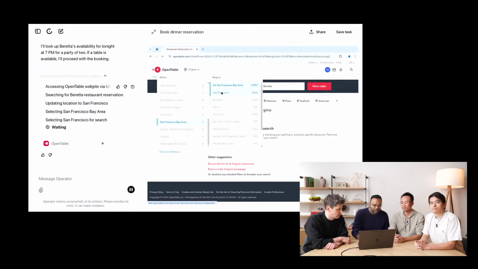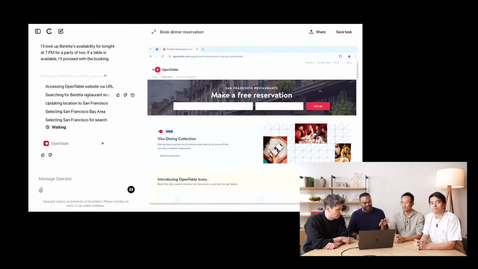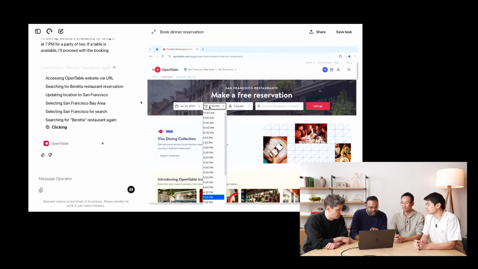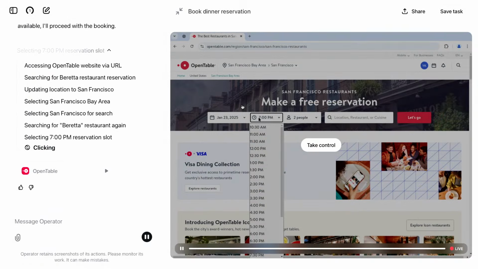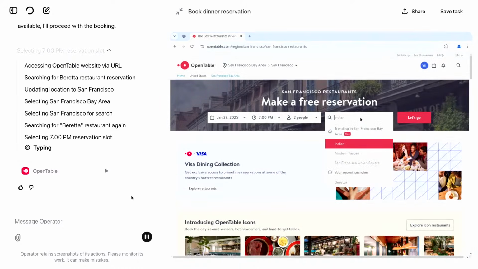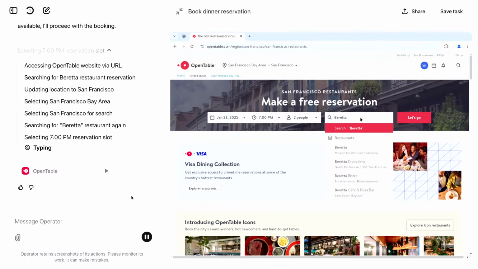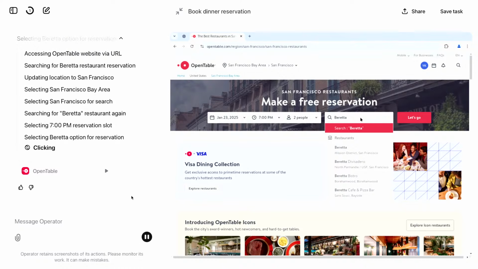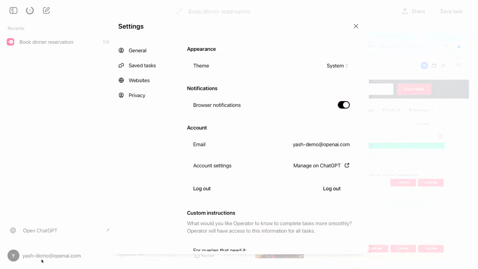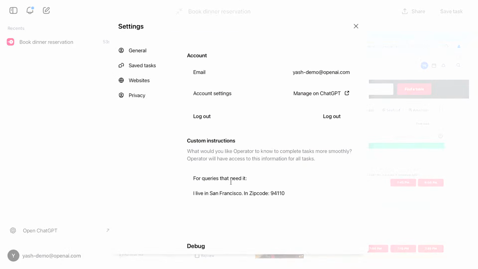As you can see, it's summarized its chain of thought here as well, which is it's gone to the URL and searched for Beretta. And something cool really happened, which is for some reason, OpenTable thought we were in Virginia, and it auto-corrected itself to San Francisco. This is using, like ChatGPT, in Operator you can also give custom instructions. So I'm going to show this really quickly here. OK. I've given a custom instruction that for queries that need it, I live in San Francisco.